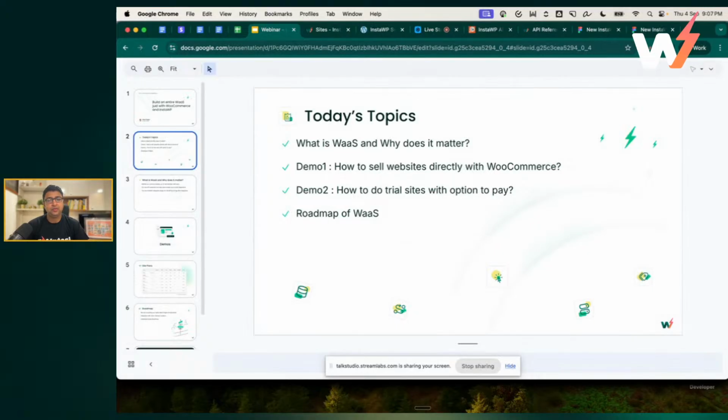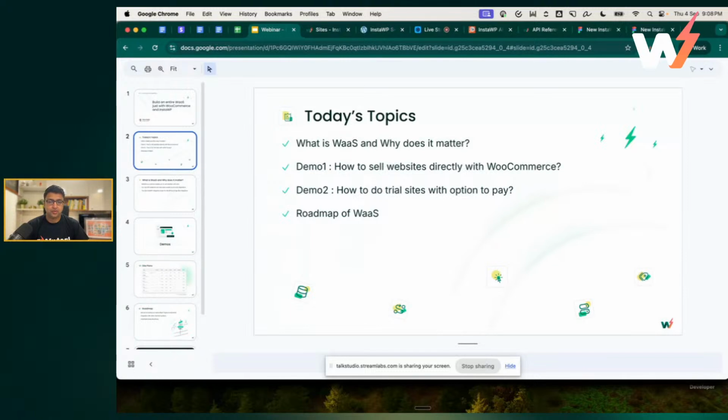So how you can build WaaS on the new platform, we call them new site plans or native site plans. We'll talk about that. We'll have 2 demos on how to sell websites directly with WooCommerce. And you can actually first show trial sites, and then the user can choose to pay for the website.